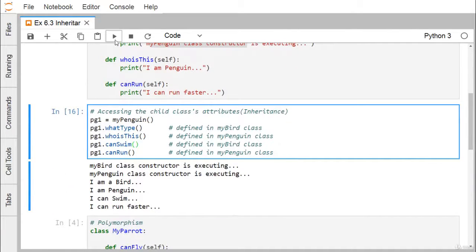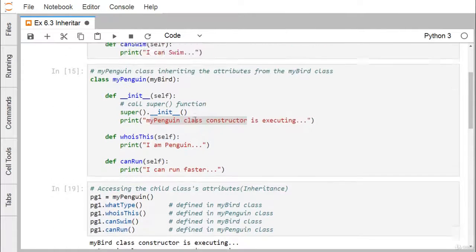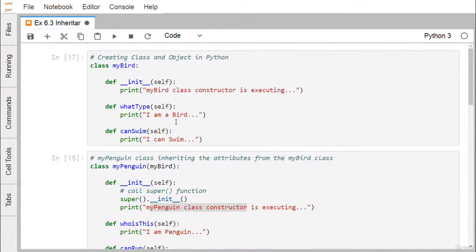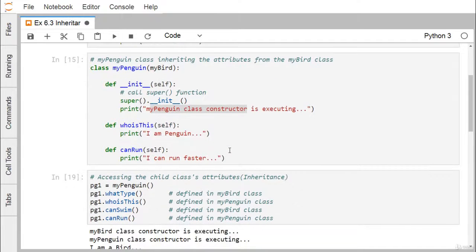So now let me go for the execution. MyBird class constructor is executing, MyPenguin class constructor is executing. You can easily find that here you have called the base class constructor, so that's why the control has gone to it. So the MyBird class constructor is executing got printed first, then MyPenguin class constructor is executing, so that string got printed.